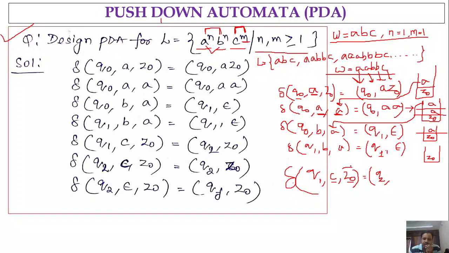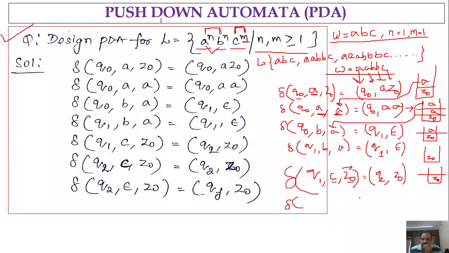We are going to push Z naught itself, right? We are not going to push C here. Why? Because the number of C's does not have any relation with the number of A's and B's. So we will just push Z naught, and the stack content will remain Z naught itself. As long as you get C's in Q2 and the top of the stack is Z naught, you will be in the same state, right?